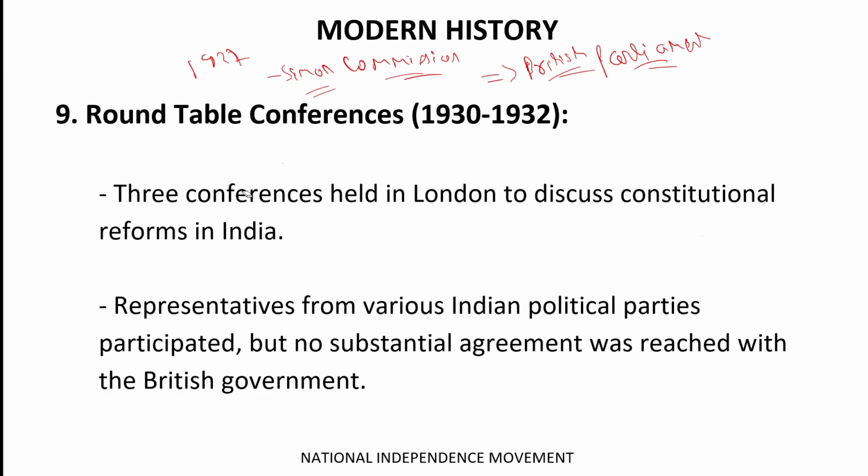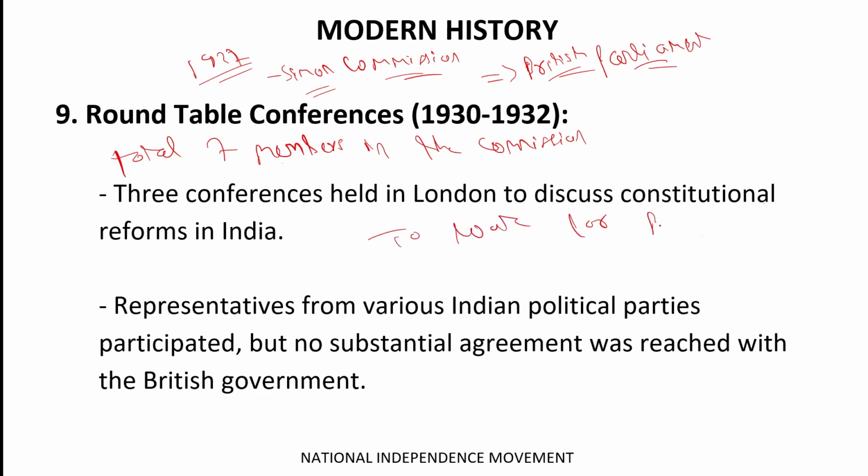Simon Commission was appointed in 1927 with a total of 7 members to look for better opportunities for India.